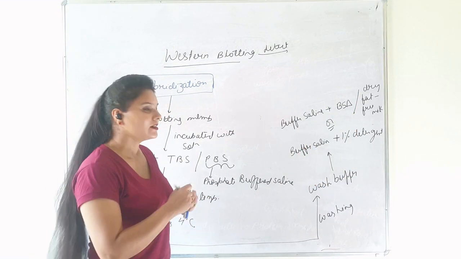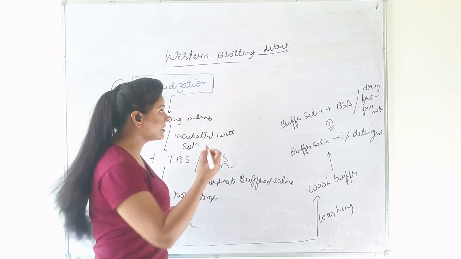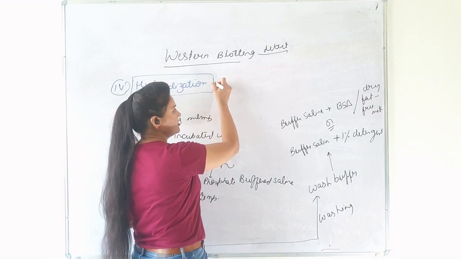After that, the membrane is exposed to secondary antibodies for the process of hybridization.